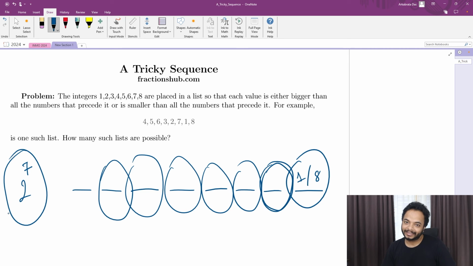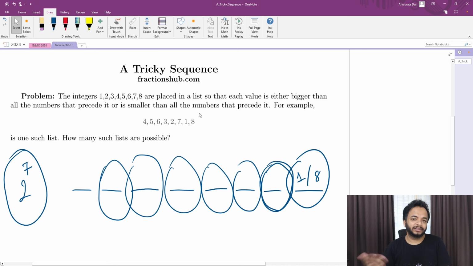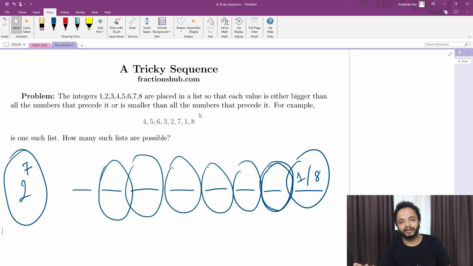As I said, you can even generalize this and comment below: what will happen if I have n distinct natural numbers? They do not have to be consecutive, because we are only concerned about whether all of them are smaller or bigger. So any n distinct natural numbers, or even integers, will do the job, okay.